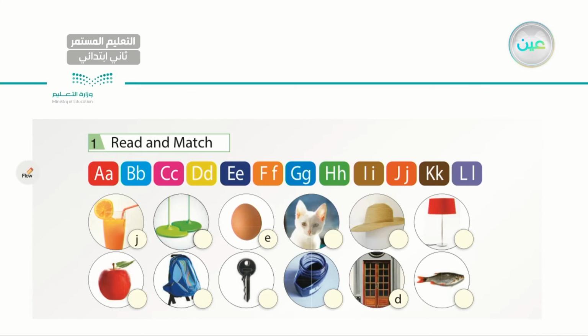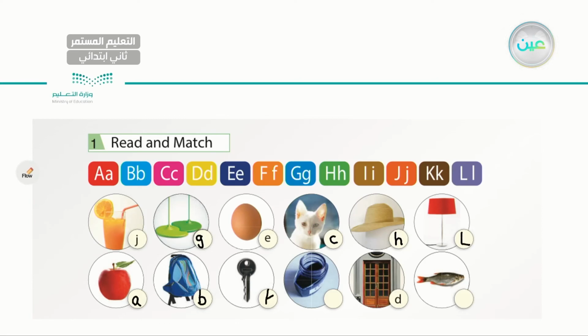So here I have the pictures and the letters. Let's go ahead and try to match them. So I'll try to do this. I have J as in juice, and then I have G, green. Then he already gave me the answer. E for egg, C for cat, H for hat, L for lamb, A for apple, B for bag,